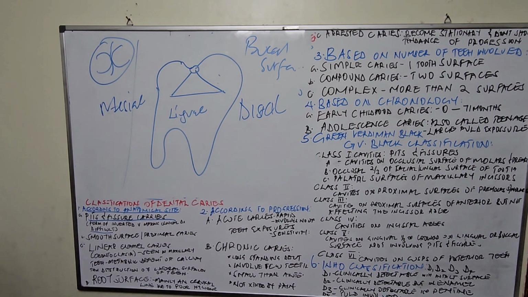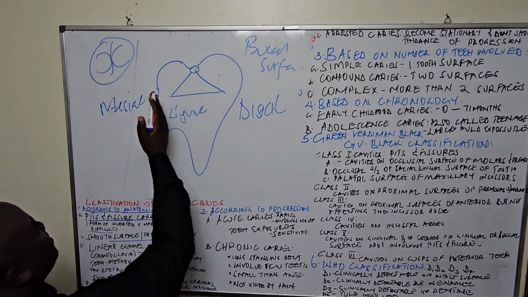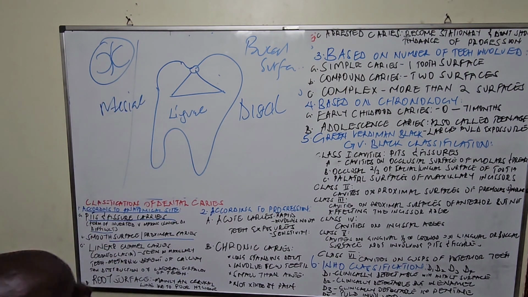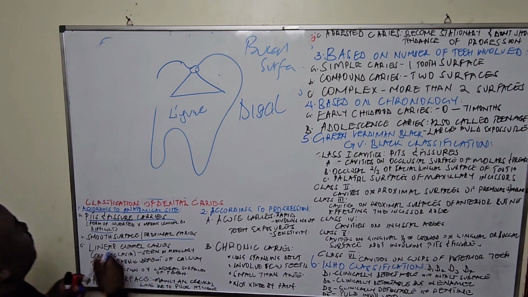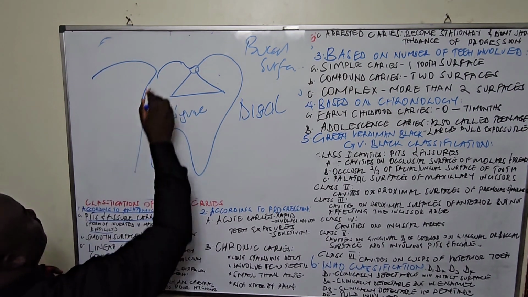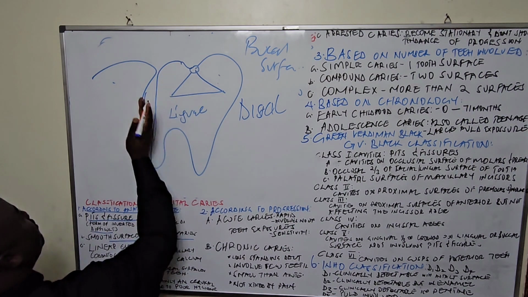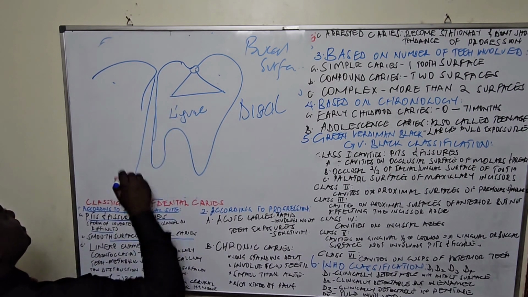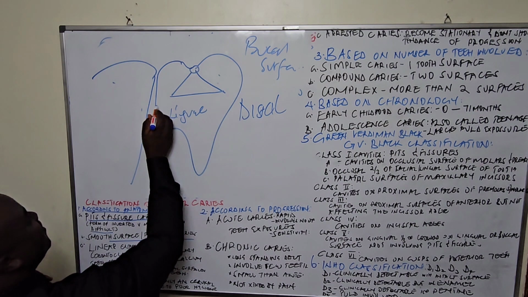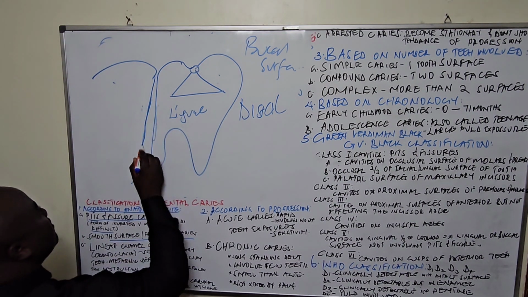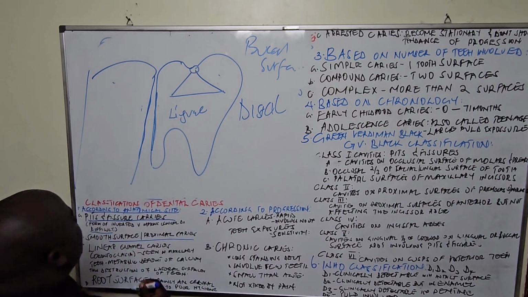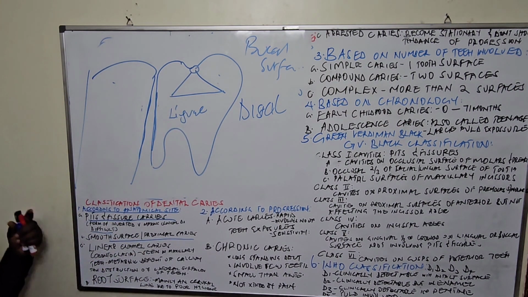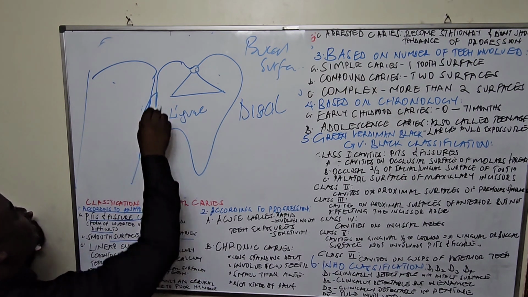According to anatomical site, another one is proximal caries. We said proximal caries, this side, if we have two teeth, I've already said this one. If this is a tooth and this is a tooth, these are proximal surfaces. If this is a surface and this is a surface, this is maybe mesial if this is our midline, and this is what? Distal surface.